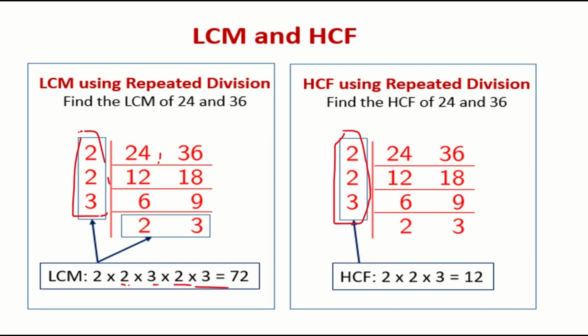LCM means you will consider everything, and you will multiply all the factors and write it. But in HCF, only the common factors you will consider. See, 2 is a factor of 24 and 36. Same way, here 2 is a factor of 12 and 18. Same way, 3 is a factor of 6 and 9. So like that you have to find out the LCM and HCF.